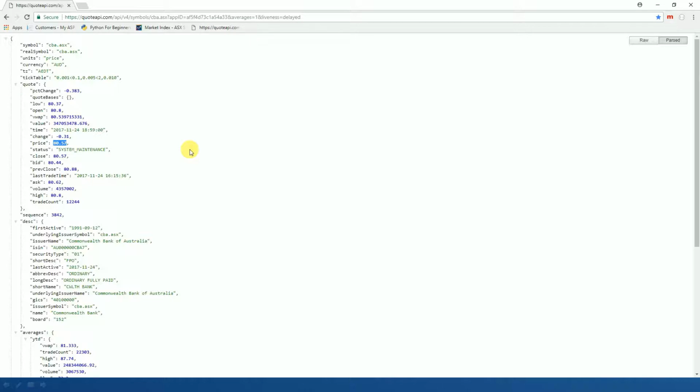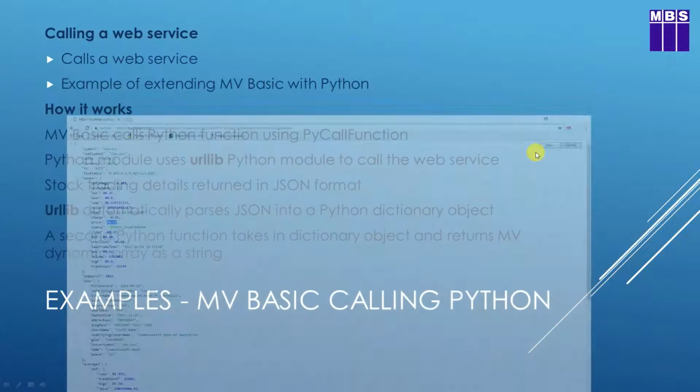When we call this from Python, all that data will be returned to Python and it will be passed into the Python dictionary object. We'll then extract some of that data from that dictionary object into a second smaller dictionary object, and then we'll go through that dictionary object, take some of that data out of it, and turn it into a multi-value dynamic array string to return it back to multi-value BASIC. So let's look at the Python code for that now.